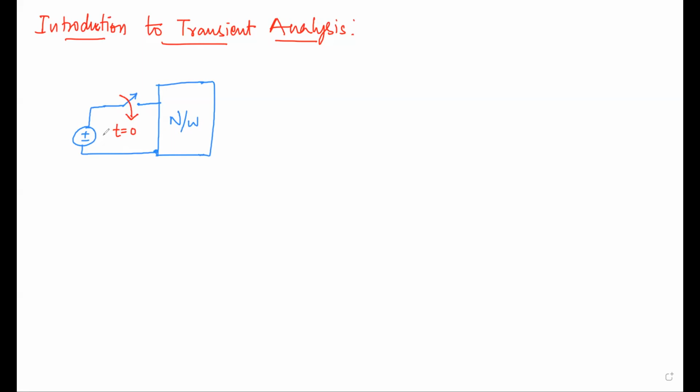So what is the meaning of time is negative? Time cannot be negative. It is nothing but the past. If you are standing in the present, we are treating it as t is equal to 0. Before that, the past, we will be taking it in minus, and the future we will be taking in plus. So that is the only difference.